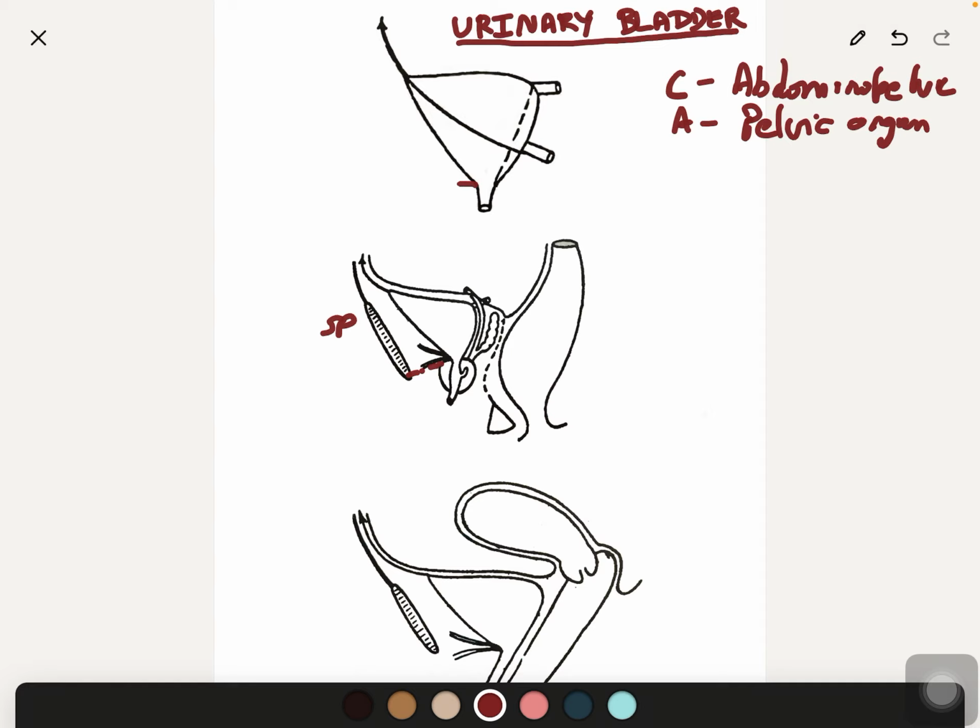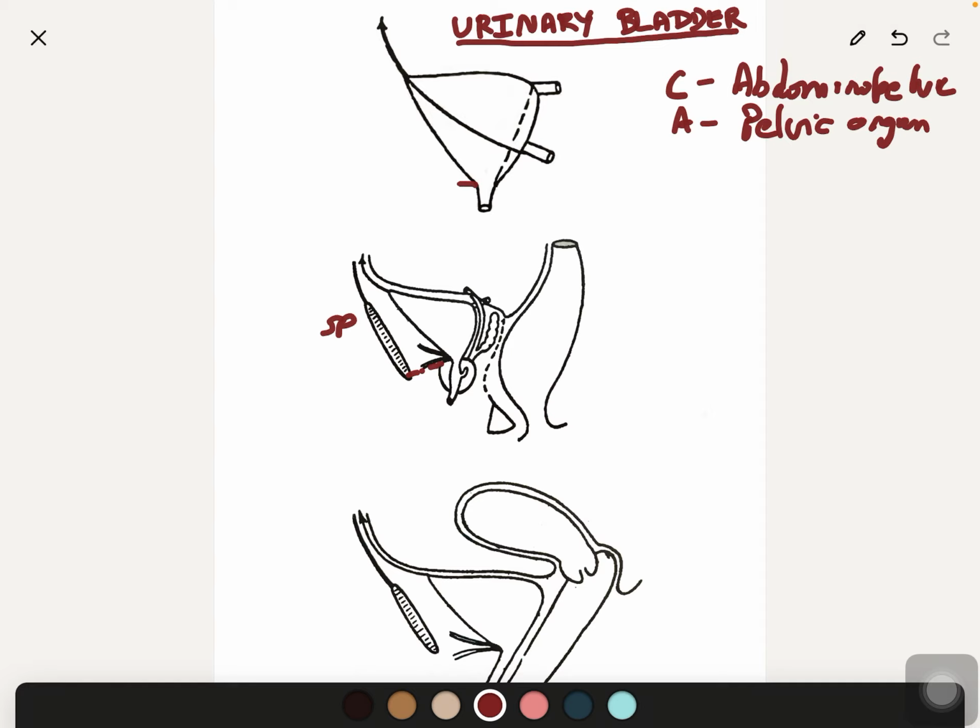The descent of the bladder neck from infancy to childhood is not uniform. Within the first 3 years after birth, the neck of the urinary bladder descends rapidly from the upper border of symphysis. From 3 to 9 years, the descent is slow. From 9 years to puberty, the descent is negligible. After puberty only, the neck of the urinary bladder reaches the adult position. So that is the position of the urinary bladder.